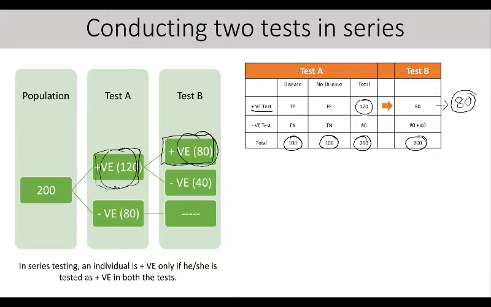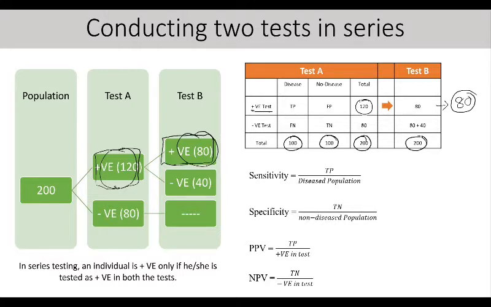So what's happening here? Let's say sensitivity. The denominator is fixed. The disease population and non-disease population will not change. What about the numerator, true positives? For example, if from 120 it decreases to 80, that means true positives are also decreasing here. So what's happening to sensitivity? Sensitivity is decreasing.